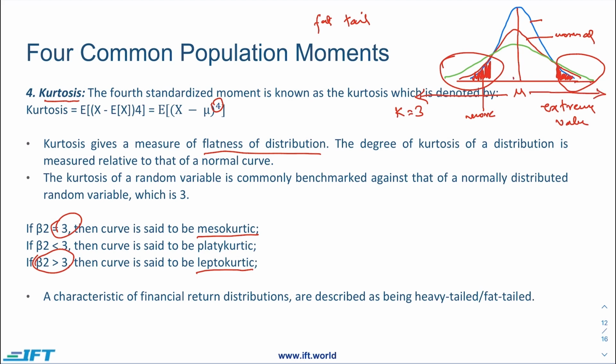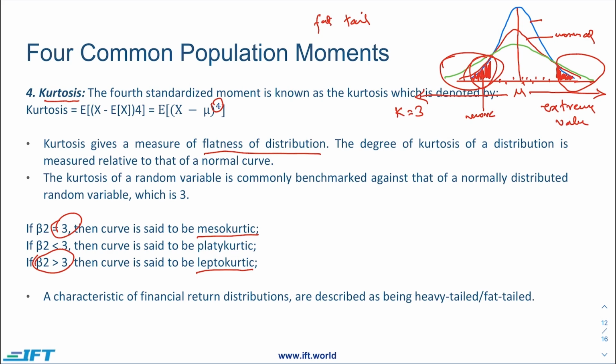If the values are here, there isn't any problem. But if they are here, and if they are more in quantity, as is the case for this leptokurtic distribution, then the amount of risk would significantly increase. And if you assume it to be normally distributed, we won't be able to calculate it based on that assumption.